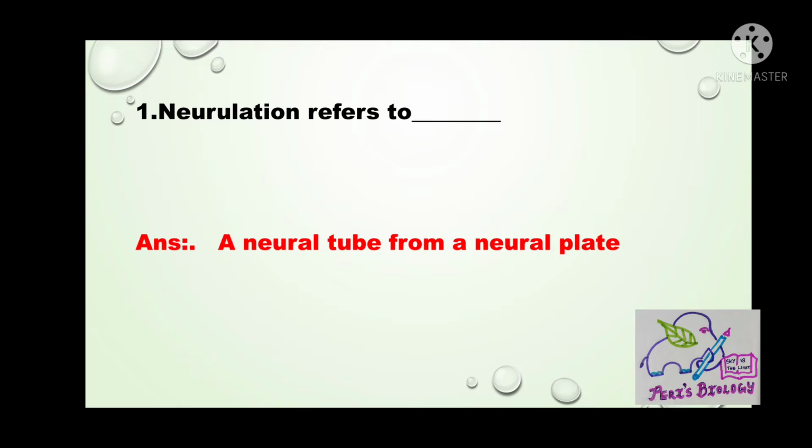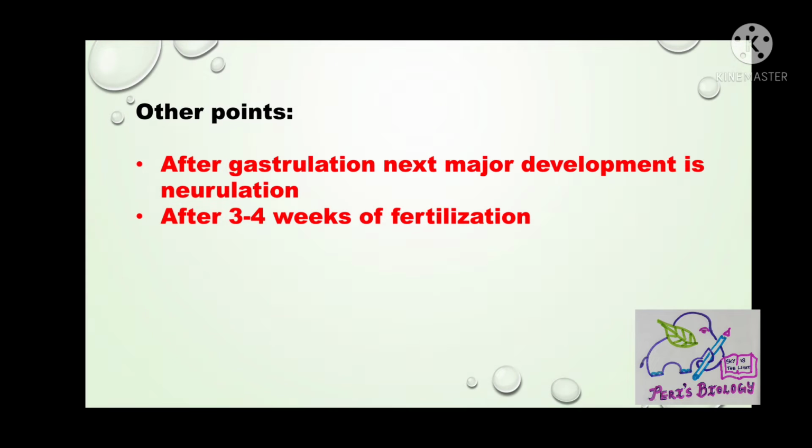Neurulation refers to dash. Answer is a neural tube formed from a neural plate. After gastrulation, the next major development in the embryo is neurulation. The neural tube eventually develops into the brain and spinal cord. It occurs after 3 to 4 weeks of fertilization.